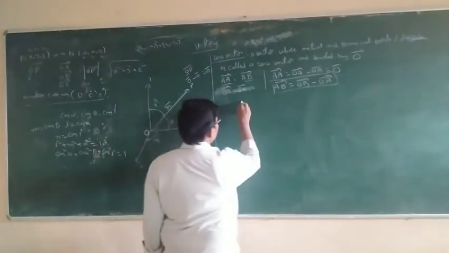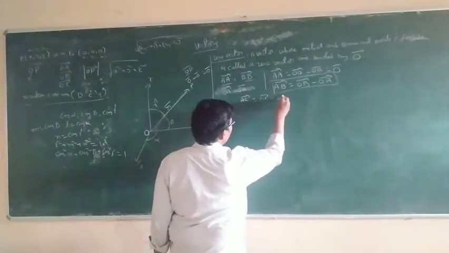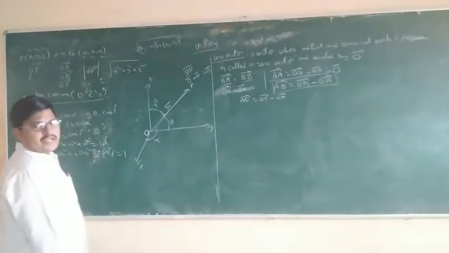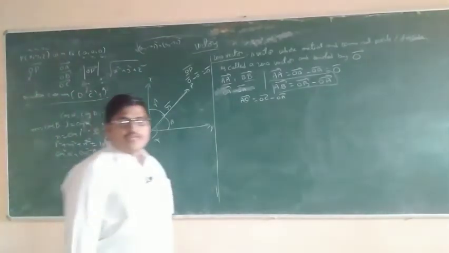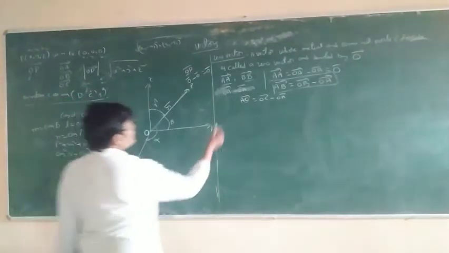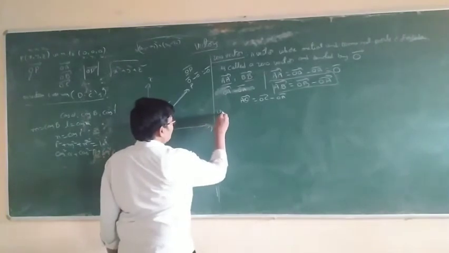AC bar is equal to OC bar minus OA bar. First last minus first. AD bar is equal to OD bar minus OA bar. This one is the zero vector.